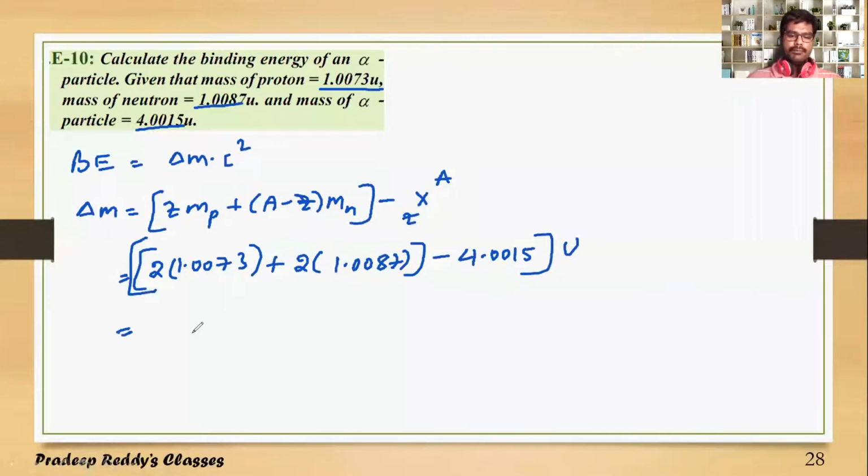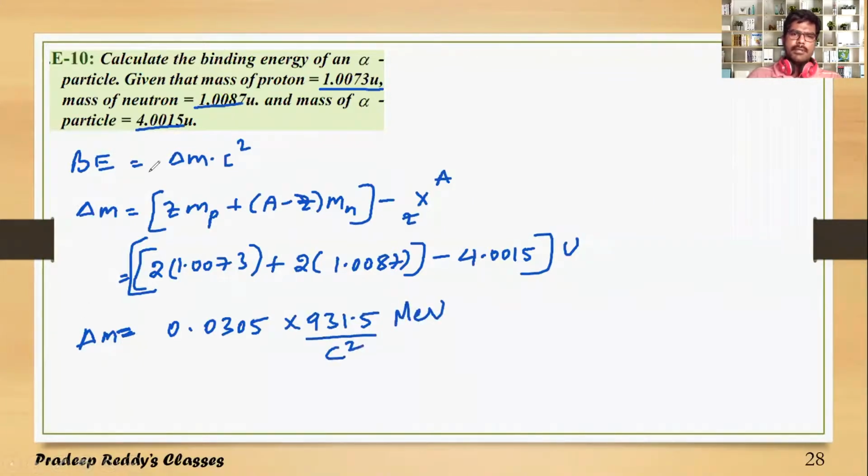This gives you the result in atomic mass units. You should convert this into million electron volt. So from here you will get mass defect delta m, which is 0.0305 AMU. 1 AMU is 931.5 MeV divided by c square. Take this delta m, substitute in the binding energy equation.